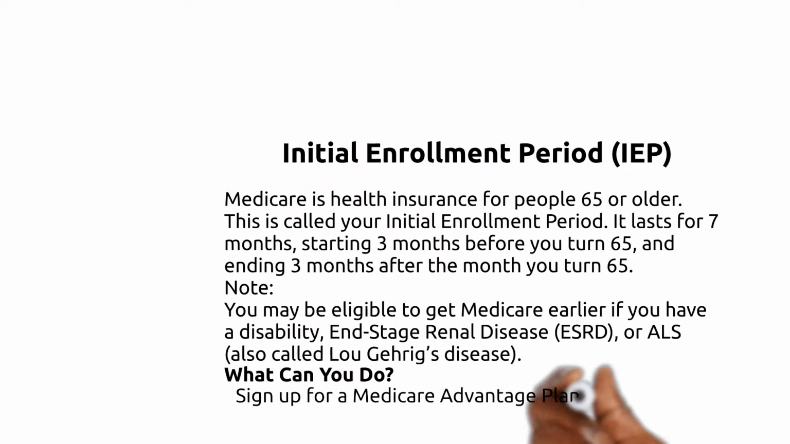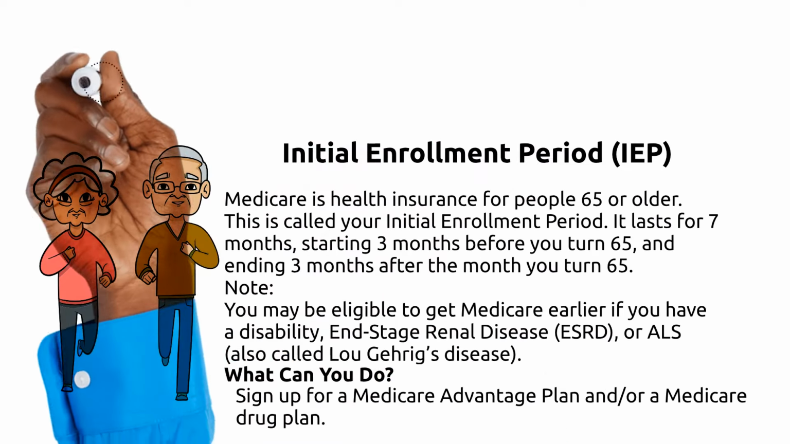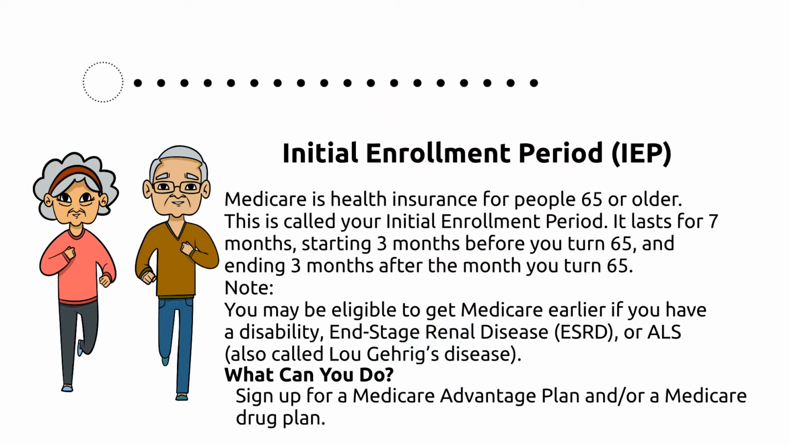Initial enrollment period, IEP. Medicare health insurance for people 65 or older. This is called your initial enrollment period. It lasts for 7 months, starting 3 months before you turn 65, and 3 months after the month you turn 65. Note, you may be eligible to get Medicare earlier if you have a disability, end-stage renal disease, or ESRD, or ALS called Lou Gehrig's disease.